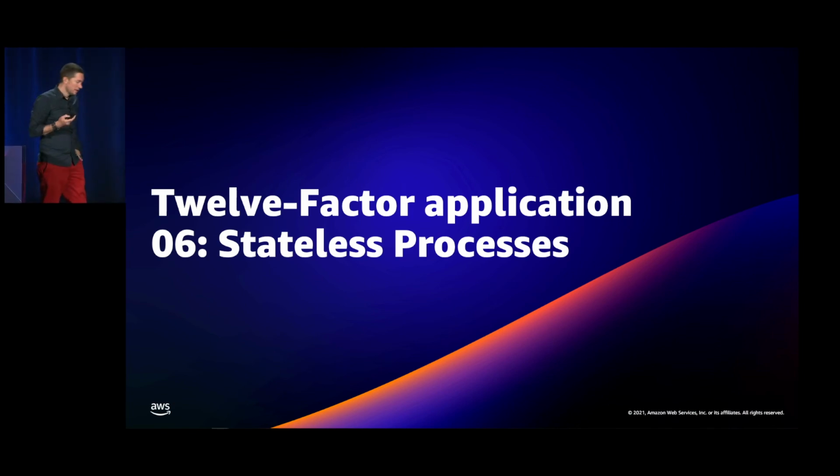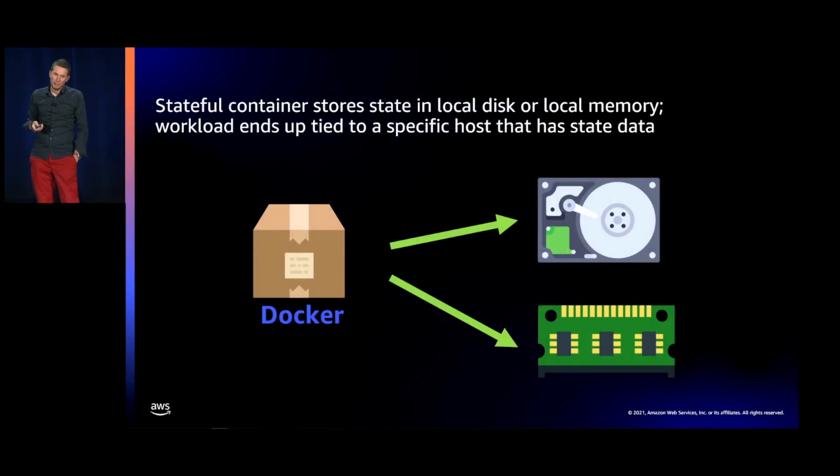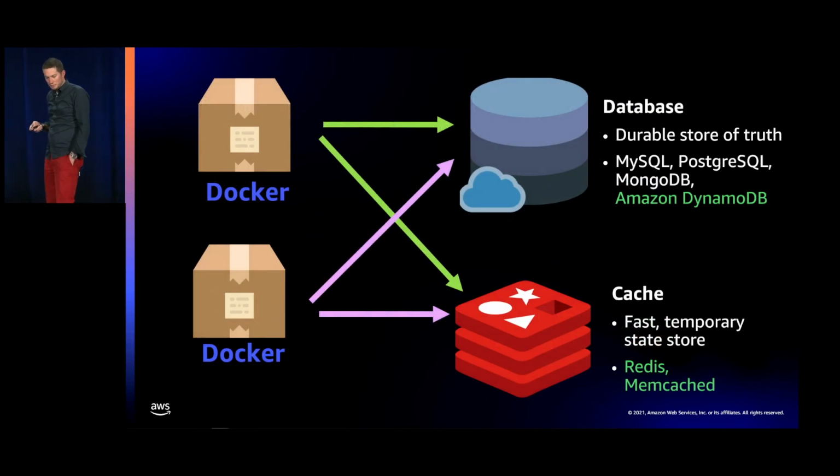So the 6th principle is to use stateless processes. So basically, you don't want to lose data if your container is crashing for any reasons. So that's why you want to store the data outside of your container, if possible, in a database or in a cache. And if the Docker image is crashing, you will restart a Docker image and another one will be able to restart the job that failed, for example. So in our case, we are using DynamoDB, and we could also use a cache like Redis.